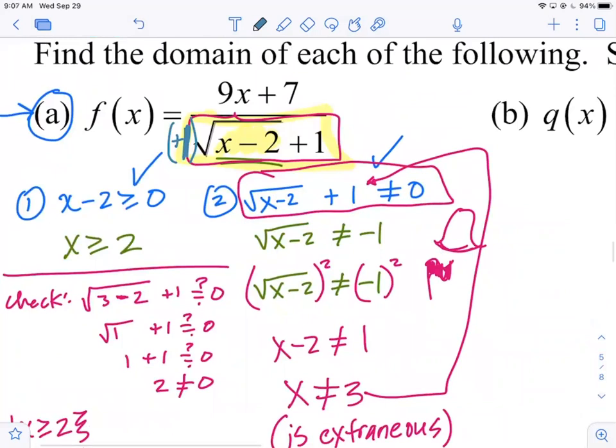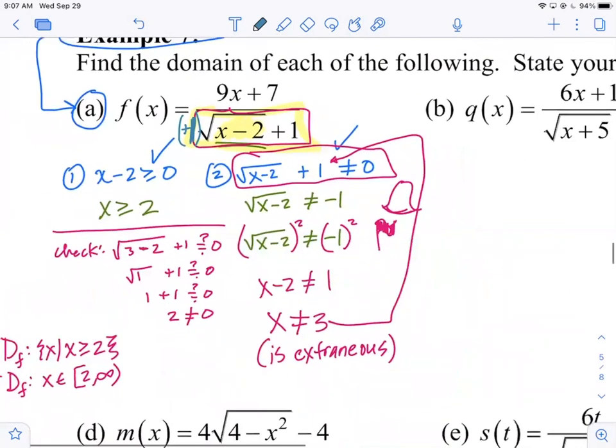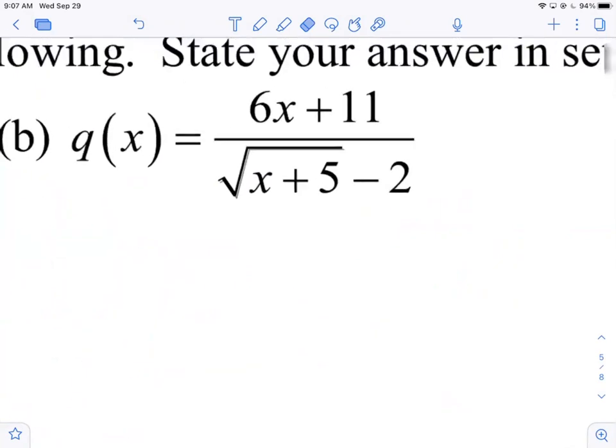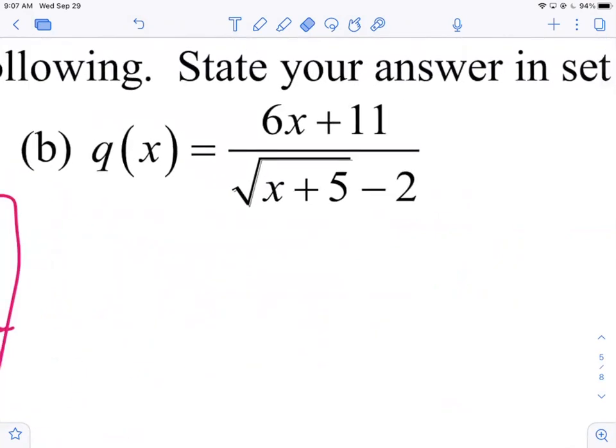Or you can look at it on this second green line. Is it possible to take the square root of a number and get a negative? No, okay? But when in doubt, work it all the way through and then check, right? Check for extraneous. Got it? Okay, let's look at letter Q then on part B. Kind of a similar problem.